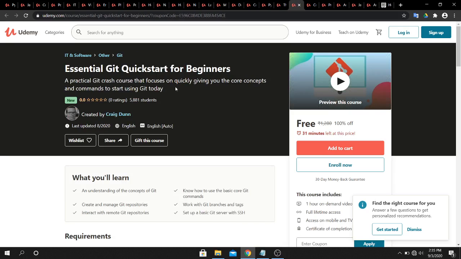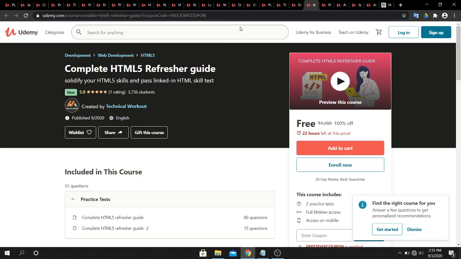Now this is the Git course. So if you are new to Git, this course is best for you. Or if you want to know more about Git, this course is helpful. Okay, next is HTML5 course. This is the practice test. This practice test will help you to be confident in HTML5 and also solidify your basics.